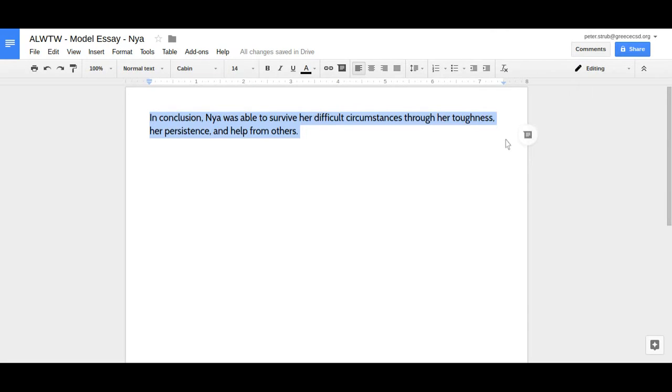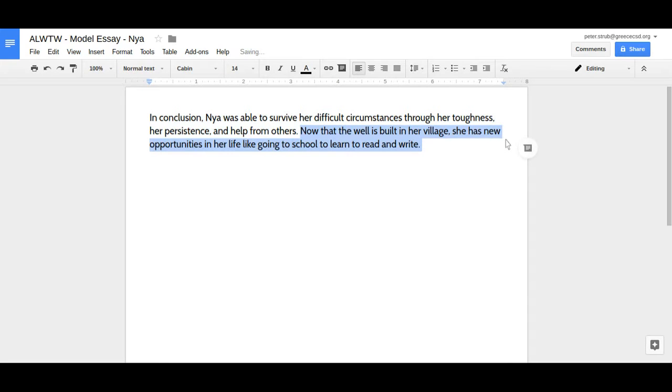Now, to wrap up the conclusion, this is going to be up to you about how to do this exactly. There's a couple different things you could do. One possibility is you could kind of just complete your character's story. So I could end my conclusion by completing Naya's story and explaining how the well has changed her life. So this is what that might look like. Now that the well is built in her village, she has new opportunities in her life, like going to school to learn to read and write.